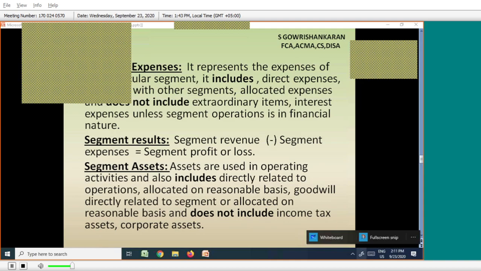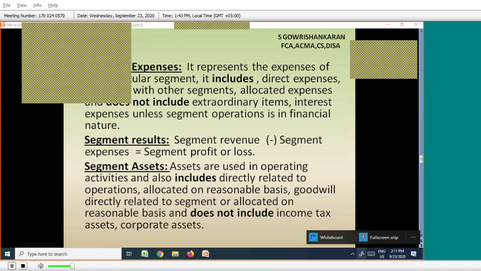All these things are income tax assets. This income tax asset does not belong to a particular segment, so it is not included under the segment assets.